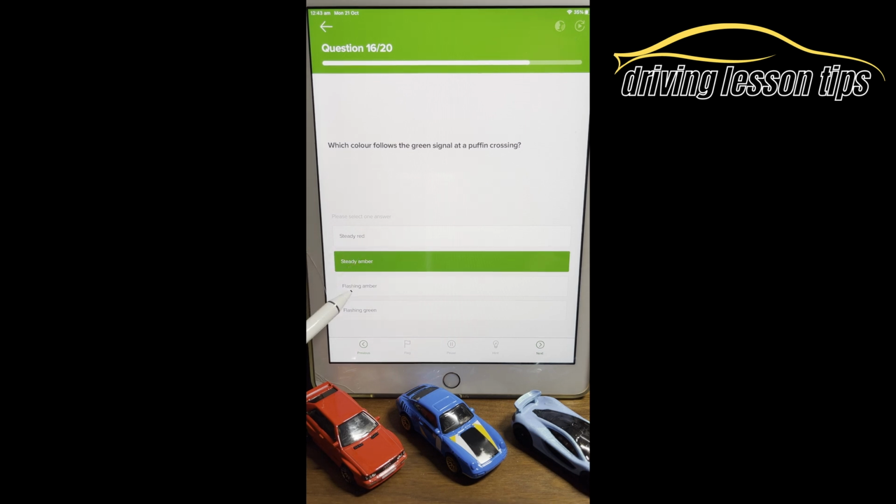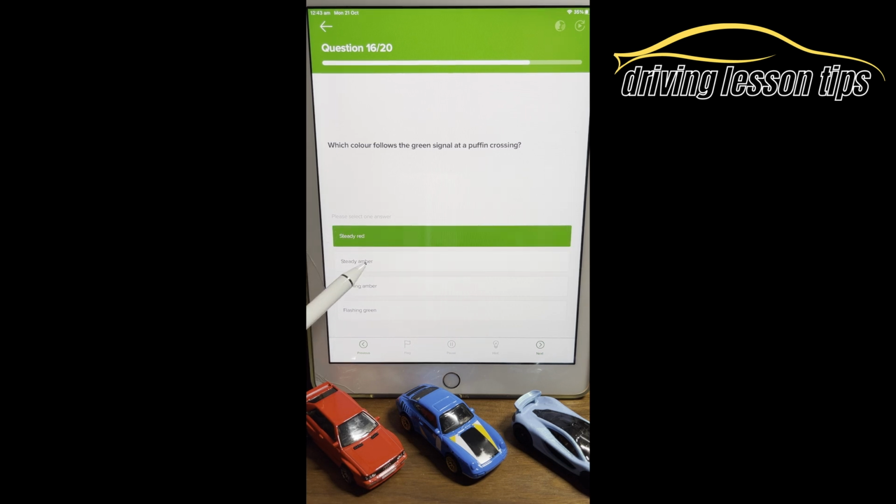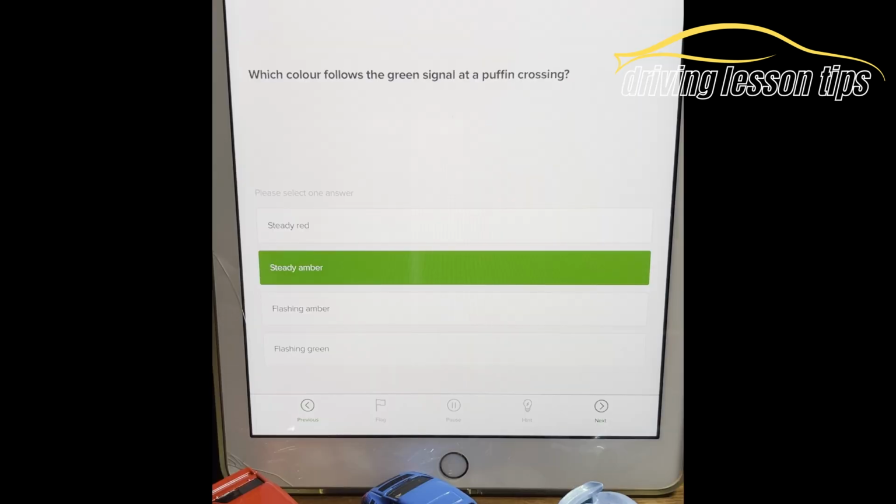Okay, flashing amber, that is after a red light on a pelican crossing. You don't get flashing green. Steady red is the first light you see, and that is what you see after the steady amber. In this question, the answer is B, steady amber.